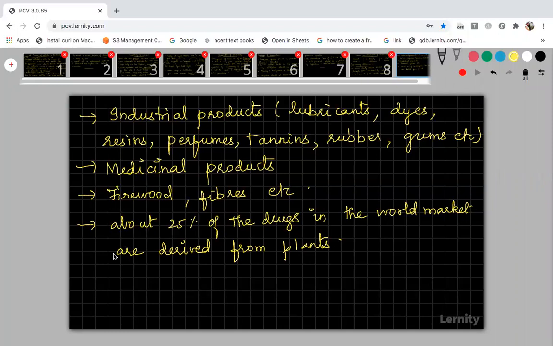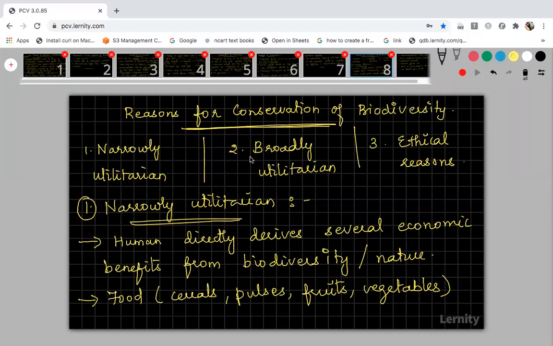Fine. Now this is about narrowly utilitarian. Narrowly utilitarian is over. You just copy the narrowly utilitarian. Then I will discuss the broadly utilitarian.